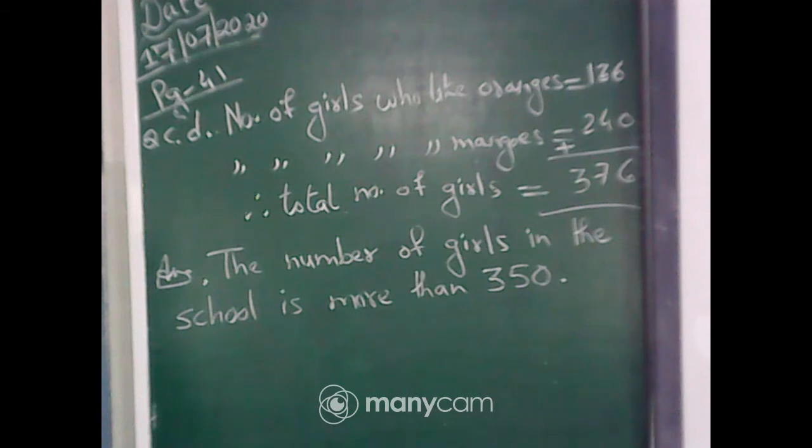See, page number 42, practice time. Just you have to arrange in columns and add. It is very easy, okay. Question number B is already arranged in column, just you will add, and question number A, you have to arrange in columns and then add it, okay.